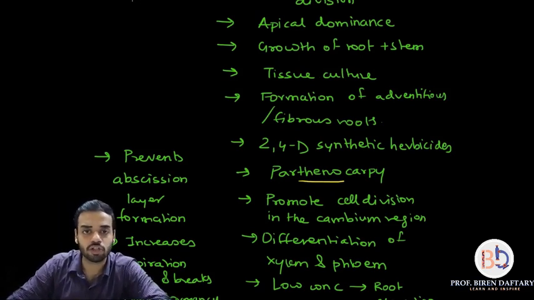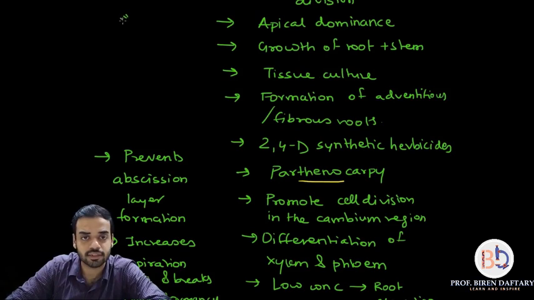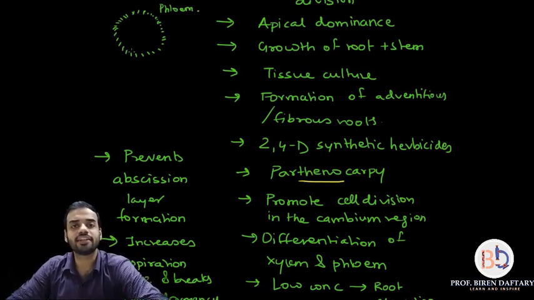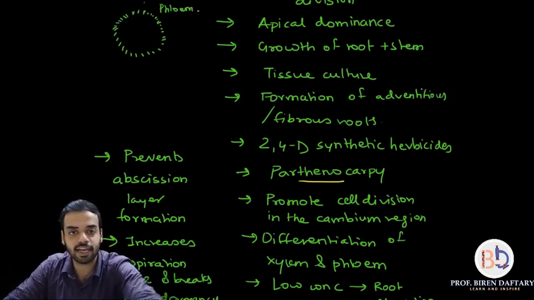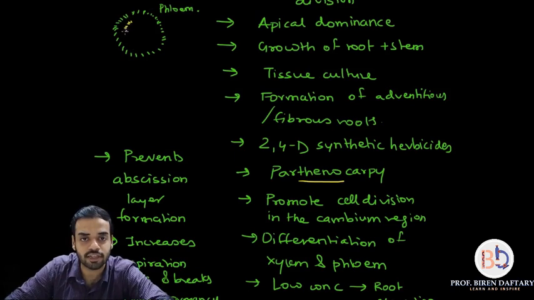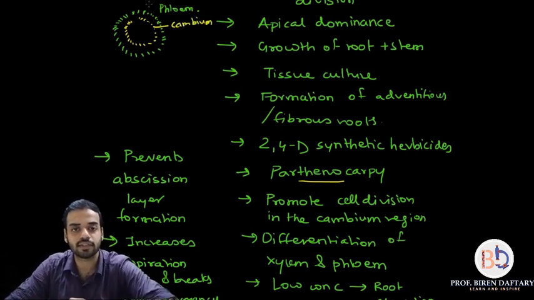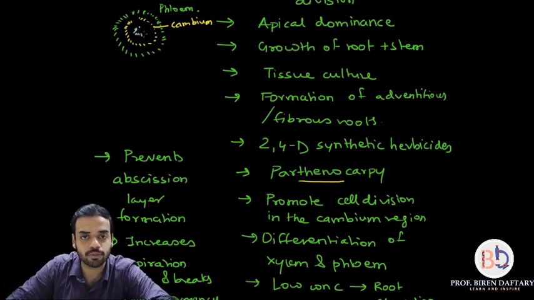Okay, so suppose I am drawing this structure. The outermost ring is the ring of the vascular tissue called phloem. Inside the phloem is the cambium, so I will draw it with this yellow color. This yellow colored ring is called the cambium, and inside the cambium is the xylem. This innermost blue colored ring is the xylem.